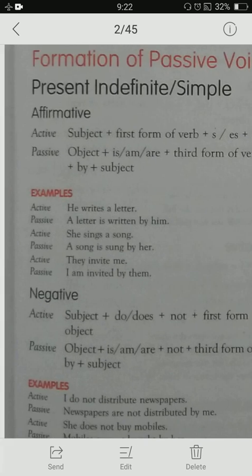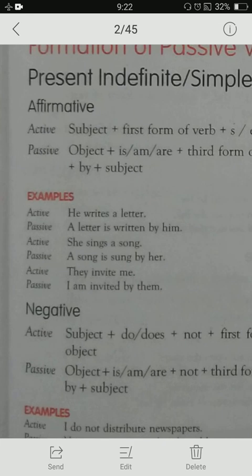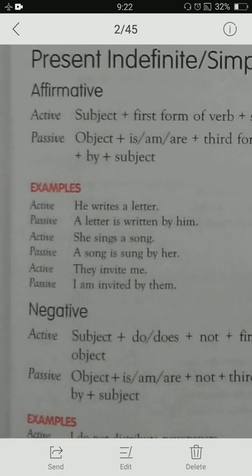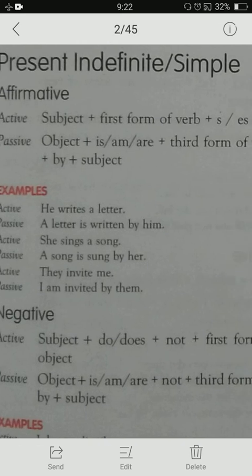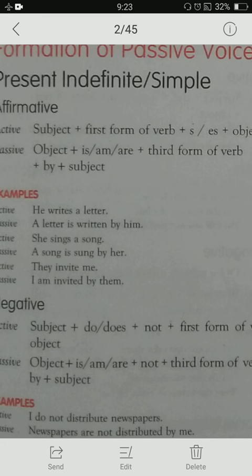Now how are we making this? He and letter, these are the subject and object. The letter, which was the object in the sentence, in passive voice we start with, making it the subject. And he here becomes by him, the subject becomes the object, and writes becomes written, the third form. And now the main thing is the verb, how it changes. In simple present we use is, am, are, these helping verbs, with this.